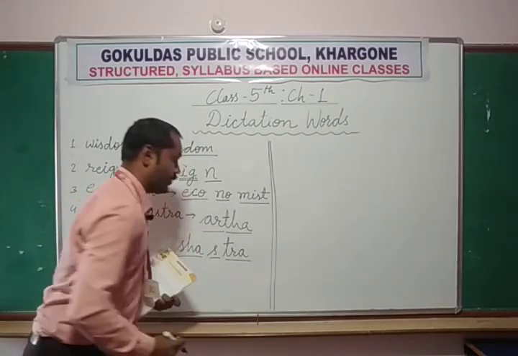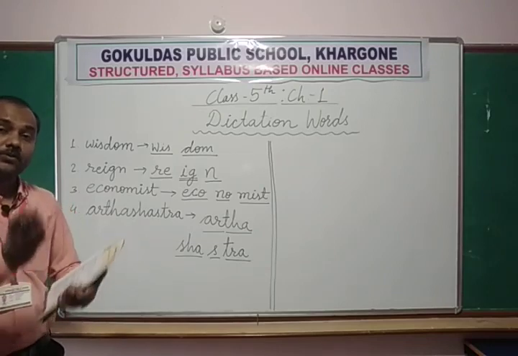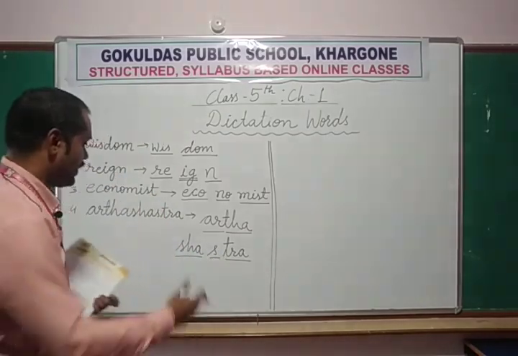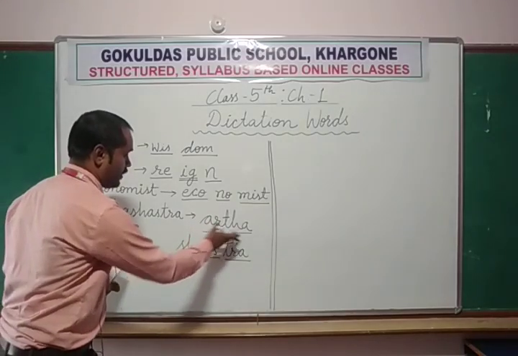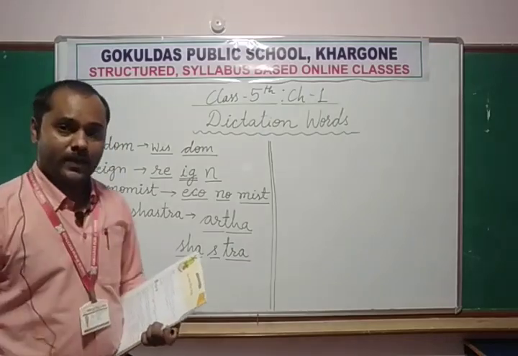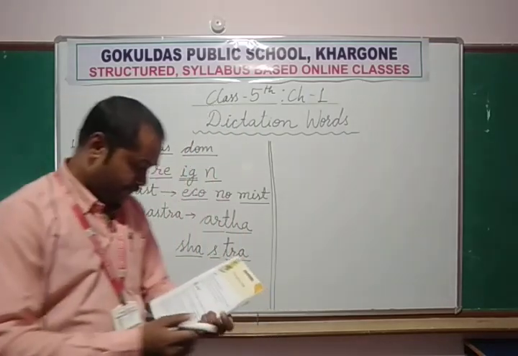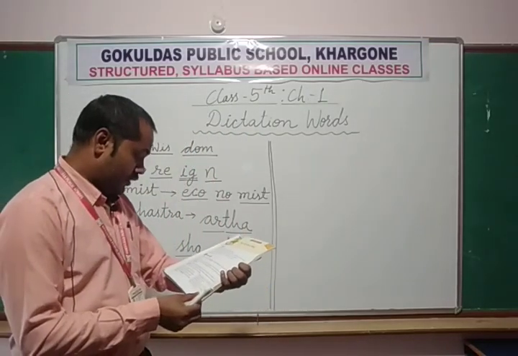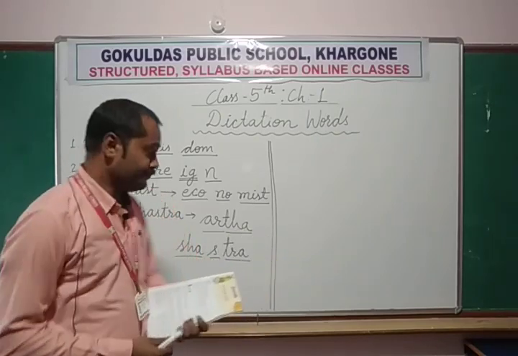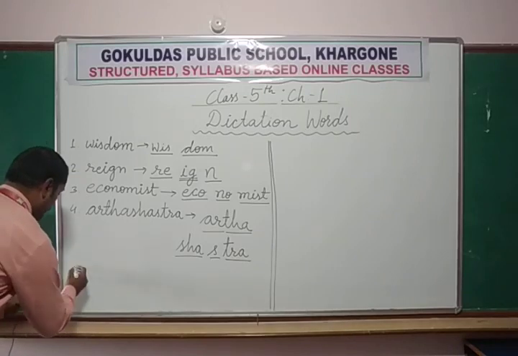This long spelling you can learn by dividing this long word into some small syllables. These are called syllables. Earth, shastra. So it is easy to learn. Now come to the next hard word which we have underlined, ascend. Number 5.